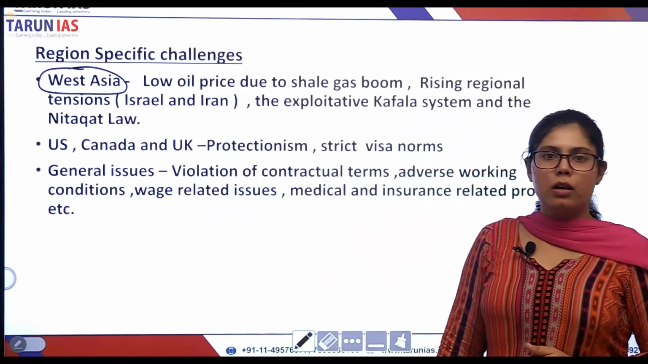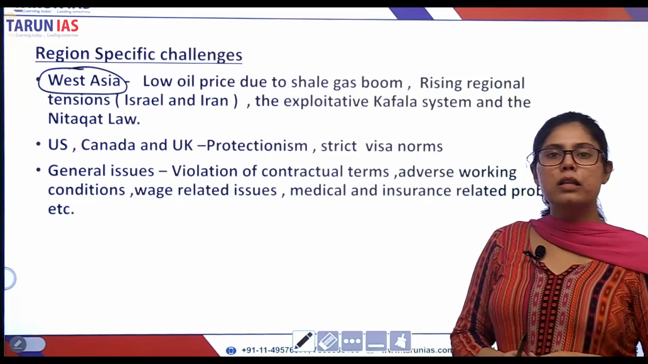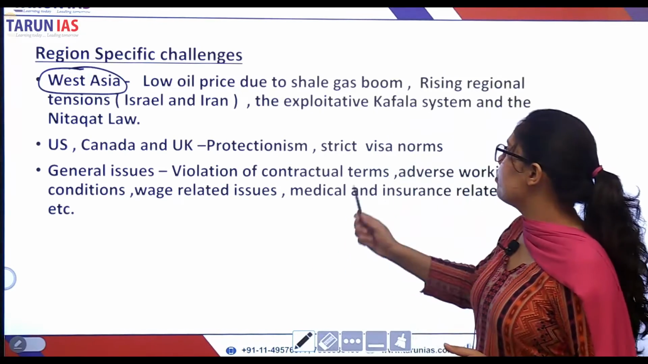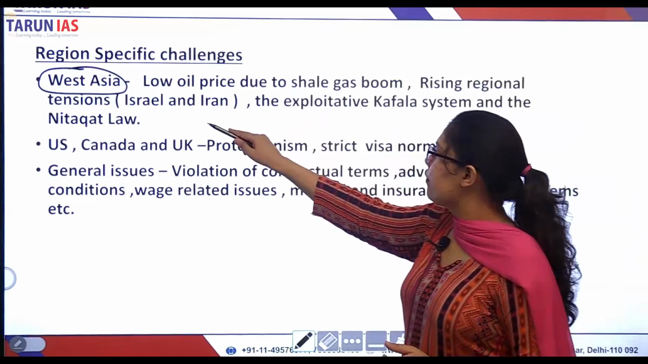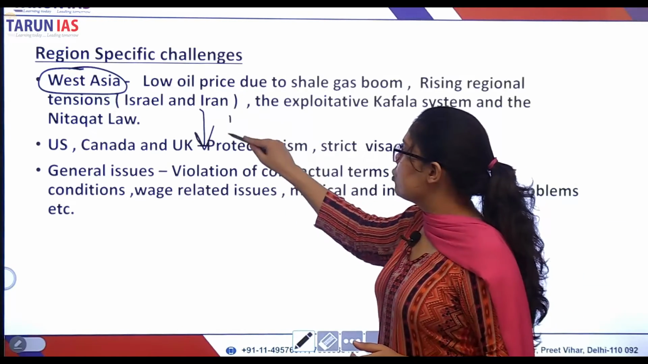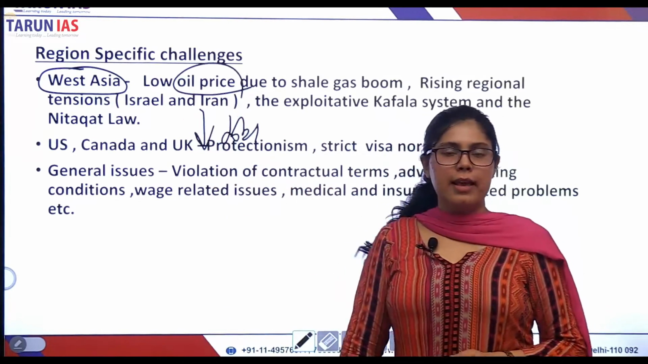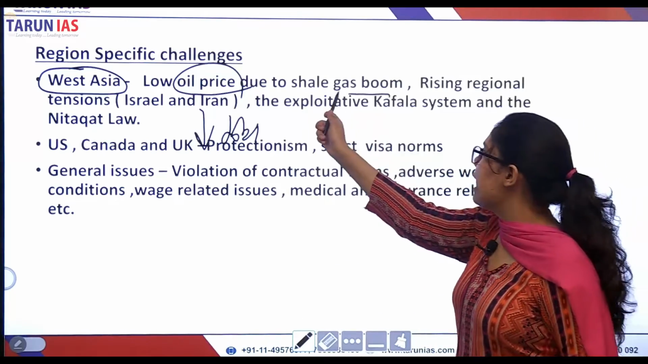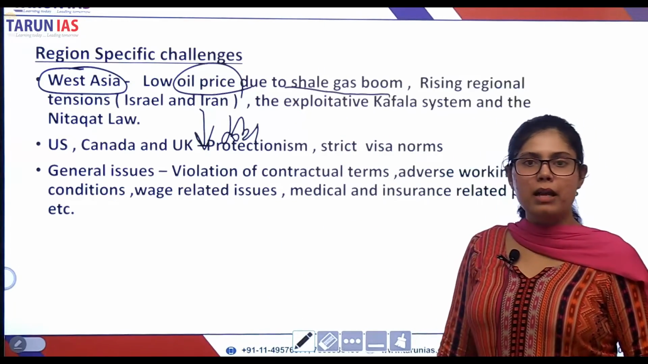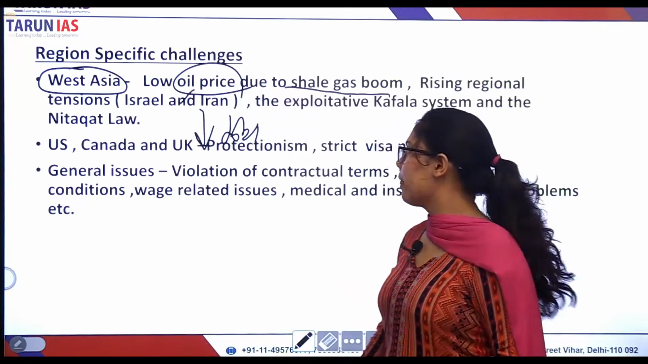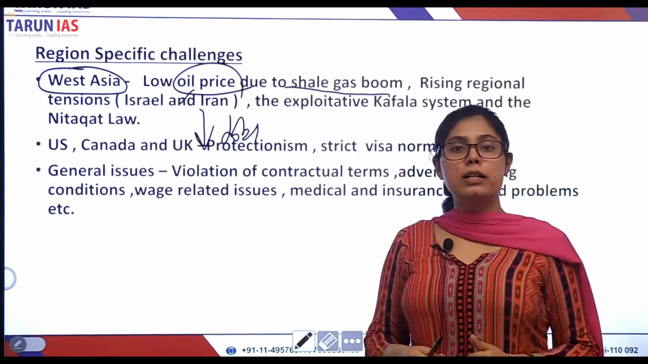So people who go to the Gulf countries to work are majorly semi-skilled workers or laborers. They face problems such as declining jobs. Why? The reason is the low oil price. Ever since there is a boom of shale gas in America, the oil prices are decreasing, right? So because of that, the jobs are decreasing.